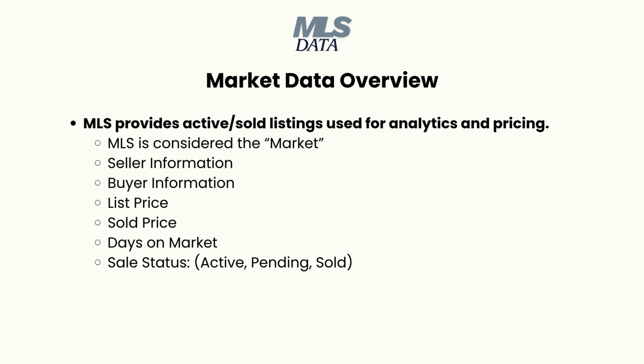We also have a third type of data, called market data, which comes from our multiple listing services platform, MLS. We have access to different MLS systems in different markets. The MLS provides a database of active and sold property listings for properties currently for sale. It also shows us which properties recently sold in which cities, zip codes, counties, neighborhoods, the different sizes, what price points they were listed at, and what price they sold at.